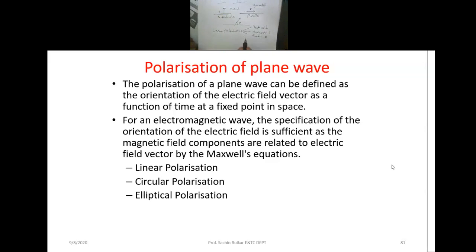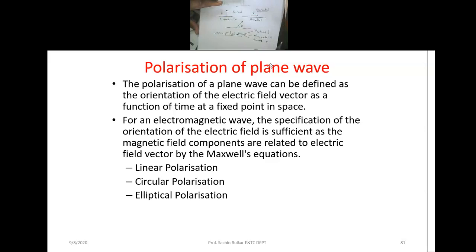So if the polarization electric field vector is parallel to the surface or perpendicular to the surface, it becomes a parallel polarization or a perpendicular polarization. In some books most of the time they mention perpendicular polarization, and somewhere they say parallel polarization.